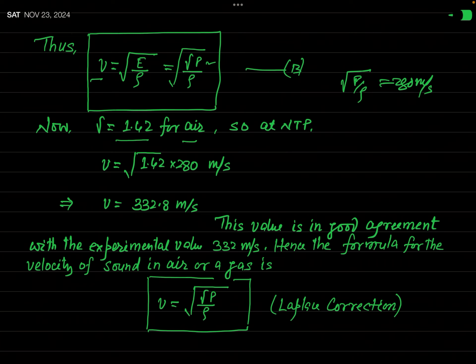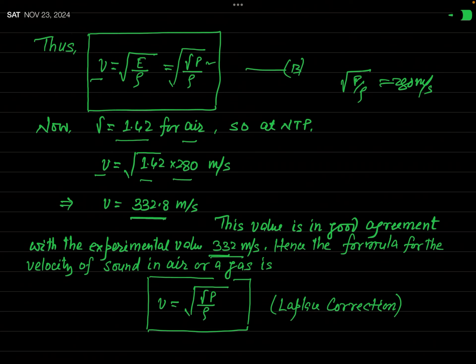So now, according to Laplace correction, the velocity of sound in air will be equal to the square root of 1.42 times 280 meter per second. And this will be equal to 332.8 meter per second. And you know that the experimental value of velocity of sound in air is almost 332 meter per second.